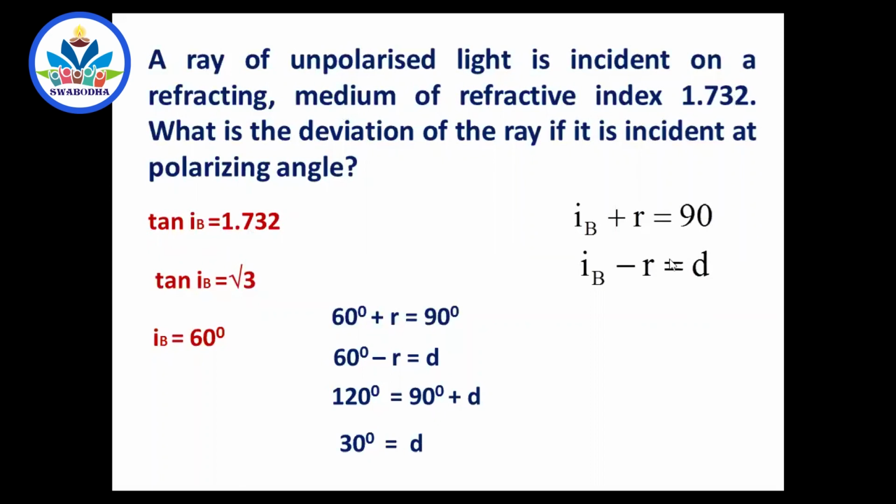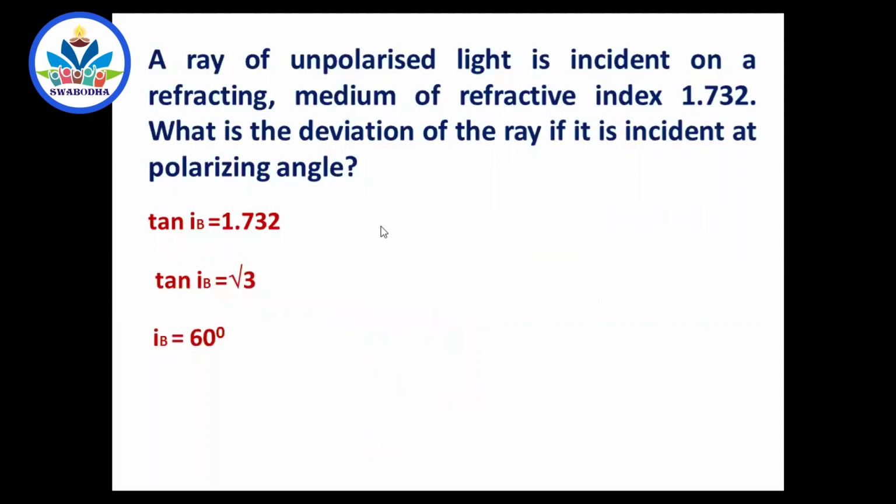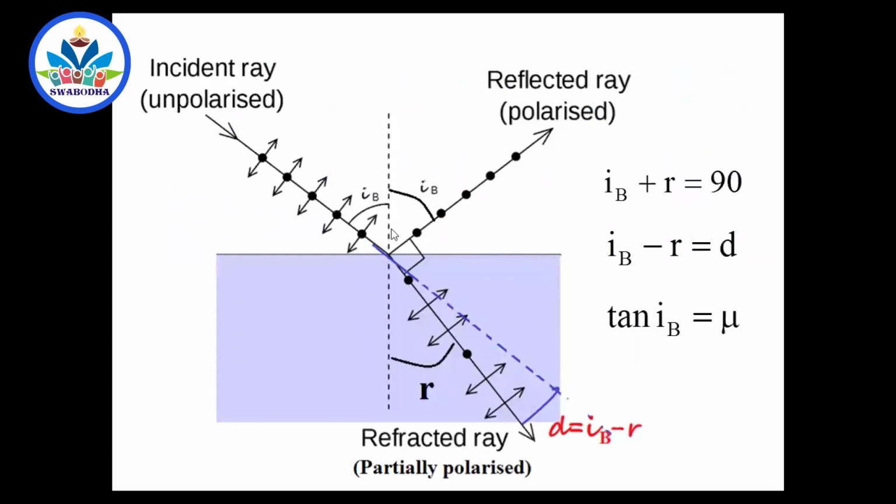So 1 mark, 2 mark problems may be asked even in the theory exam, right? Because there is a rule that you can ask problems in 1 or 2 marks questions also. Very simple ones. But you must be acquainted with all these ideas very clearly, shouldn't forget them. And this is a 3 mark question also, for deriving tan iB equal to mu.